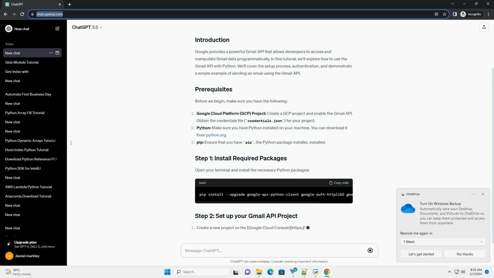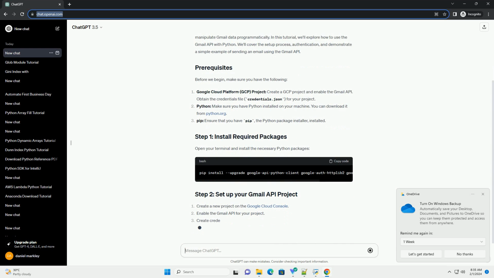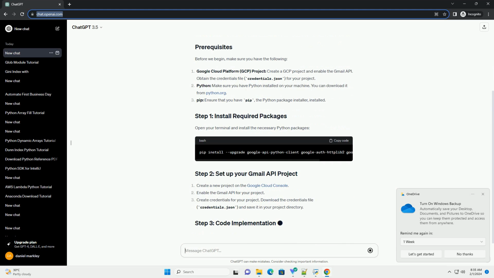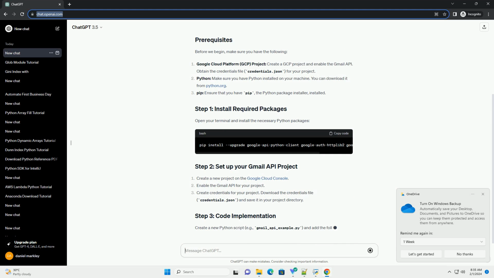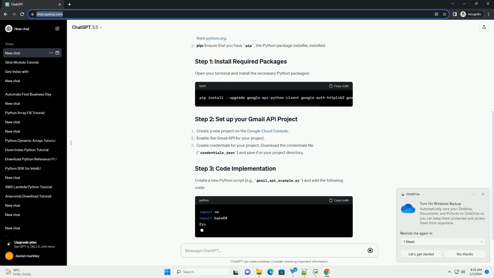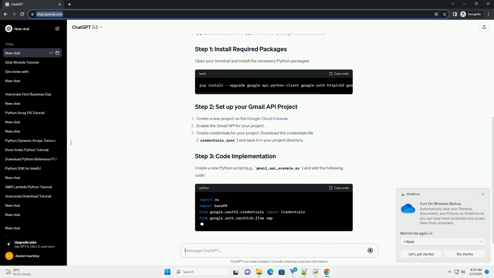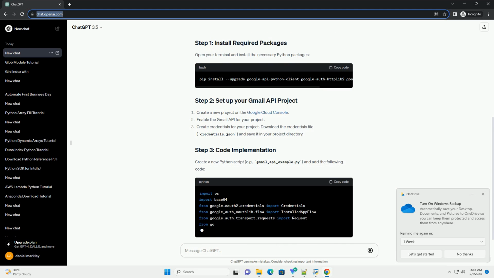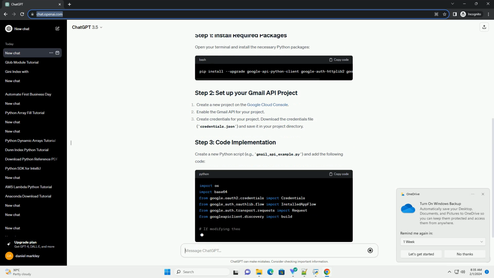Python. Make sure you have Python installed on your machine. You can download it from python.org. Pip. Ensure that you have pip, the Python package installer, installed. Open your terminal and install the necessary Python packages.